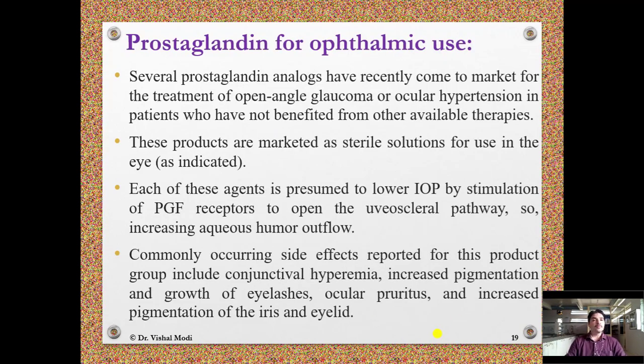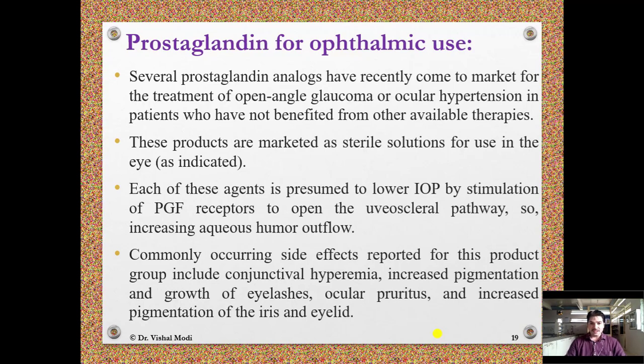Prostaglandins for ophthalmic use. Several prostaglandin analogues have recently come to market for the treatment of open angle glaucoma or ocular hypertension in patients who have not benefited from other available therapies. The products are marketed as sterile solutions for use in the eye.